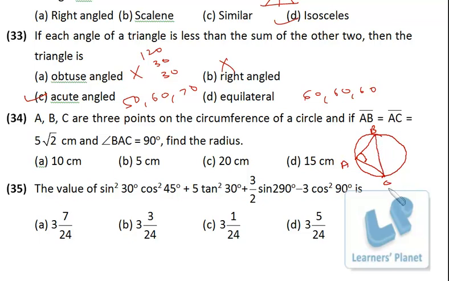So BC must be the diameter of the circle because the angle in a semicircle is 90 degrees. This is the basic property you must be knowing, right? So BC must be the diameter because angle BAC is 90 degrees. Now ABC is a right angle triangle. This is 5 root 2, this is 5 root 2. So the square of this plus the square of this will be the square of this. So it is 50 plus 50, 100. So this must be 10. So the diameter must be 10. That means the radius must be 5. The only thing you must be knowing over here is that the angle in a semicircle is 90 degrees.